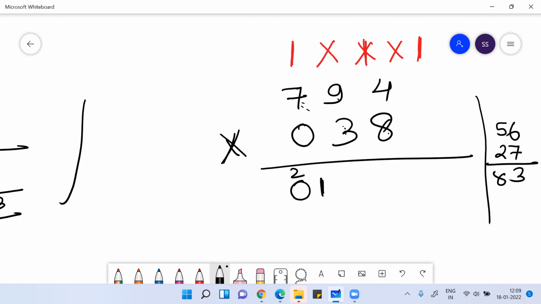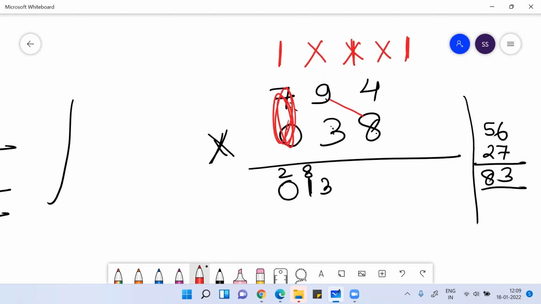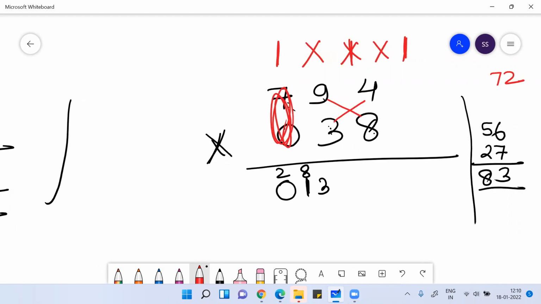56 plus 27, you will get 83. Now once you get 83, write 3, 8 carry on previous number. So what you did, first you did this, then you did this, then you went and you did this. Okay, so once from one end you reach the other end, then forget this number. Then 9 eights are 72, then 4 threes are 12. So whatever you get, 84, right? 4, 8 carry on previous number.